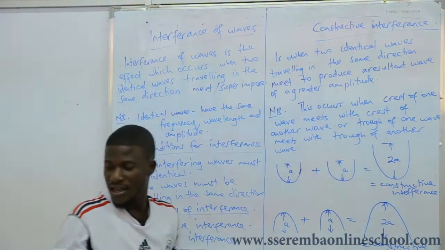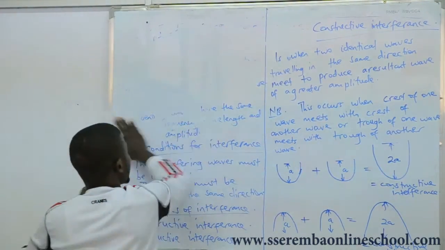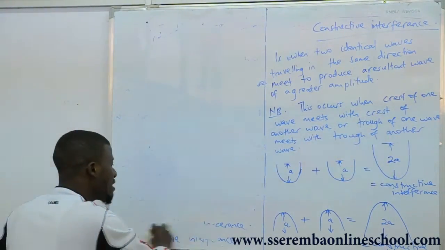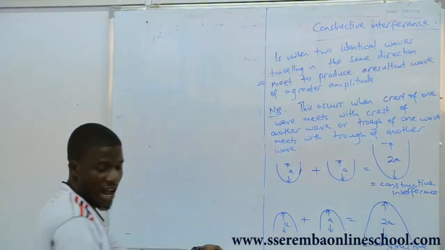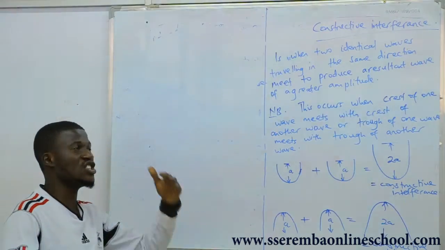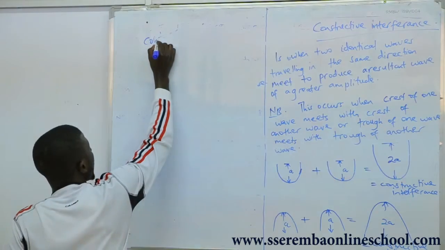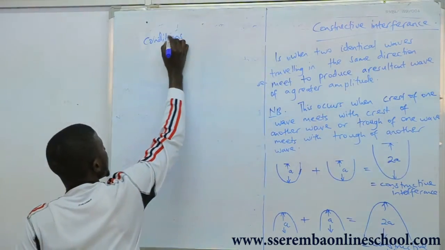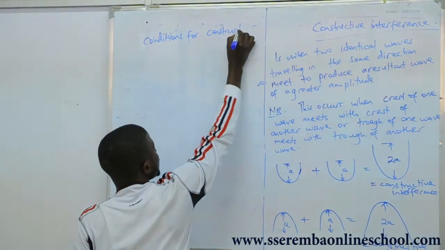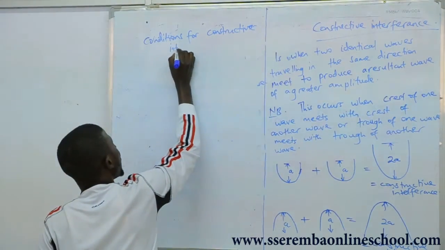Are we there? Then you may need to know this one also, the conditions for constructive interference. At first we have been talking about the conditions of interference in general, but now we need also to know the conditions necessary for constructive interference to take place.